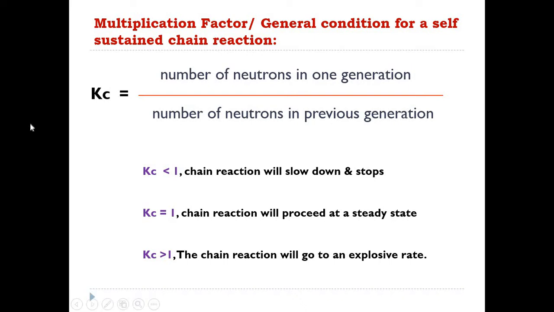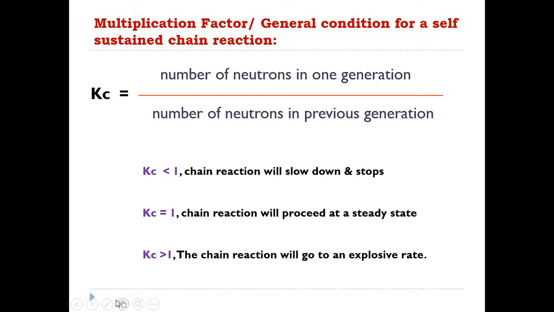There will not be any further nuclear fission reaction. So if in nuclear reactors the user wants to stop the chain reaction, then the user has to see that the Kc factor is less than 1. With these three conditions, one can determine the condition of any nuclear fission chain reaction.